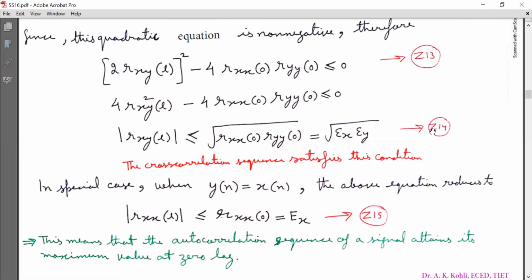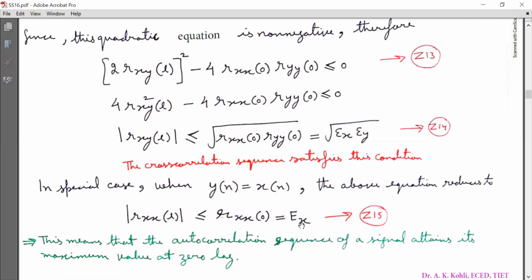So this is equation Z14. In the special case when y[n] is equal to x[n], the above equation reduces to magnitude R_xx[l] must be less than or equal to R_xx[0], that is equal to Ex, where Ex is the energy of sequence x[n]. So mark it as equation Z15.